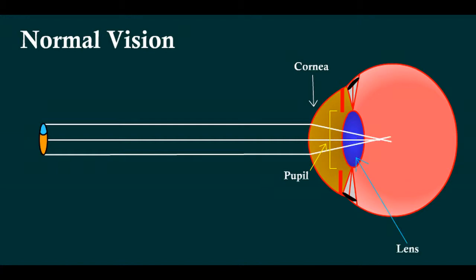Next, it passes through the vitreous humor, the clear jelly-like substance that fills the center of the eye. Finally, it reaches the retina, the light-sensitive nerve layer that lines the back of the eye, where the image appears inverted. The optic nerve is then responsible for interpreting the impulses it receives into images.